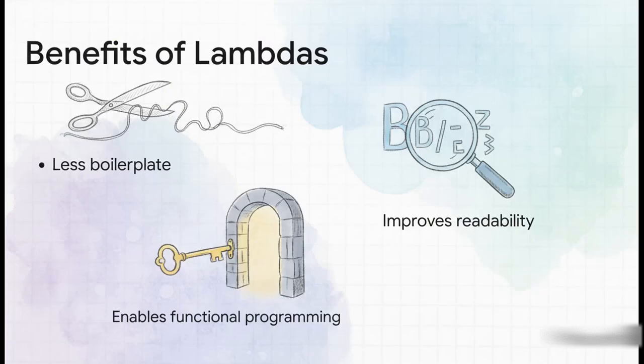The benefits here are just huge. Your code gets shorter, which is great, but once you get the hang of it, it also gets way easier to read. You can focus on what you're trying to do, not the how of creating some new object. Lambdas are really the gateway to writing in that functional style right inside of Java.